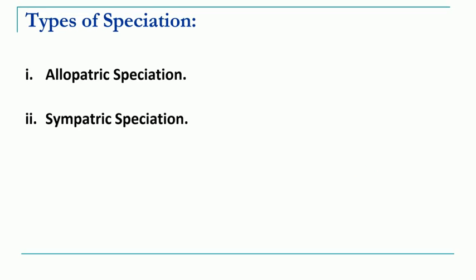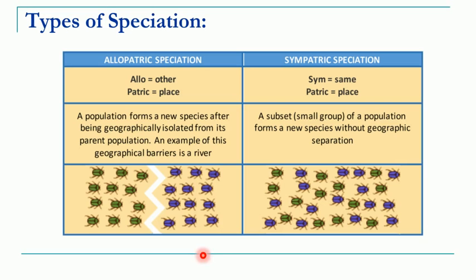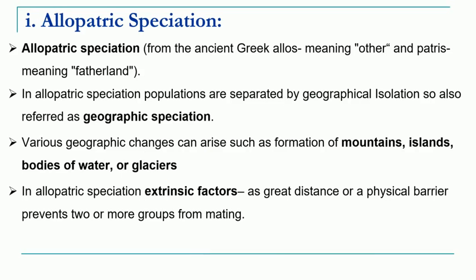There are two basic types: allopatric speciation and sympatric speciation. Allopatric speciation takes place due to the formation of a geographical barrier. Sympatric speciation takes place in the same geographical area without any geographical barrier, but with the formation of new habitats or niches in the same area.